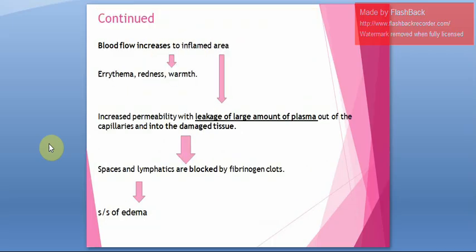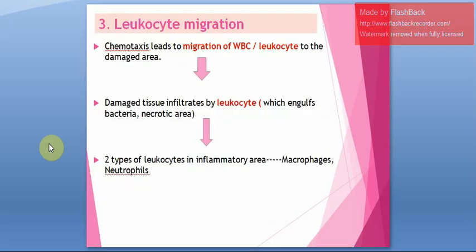Because of that, symptoms like erythema, redness and warmth will be seen. Increased permeability and leaky cells will cause edema or fluid retention. Then the third stage is leukocyte migration.